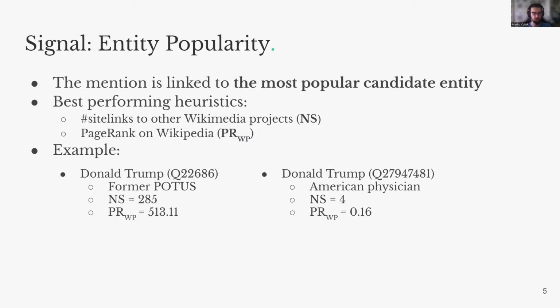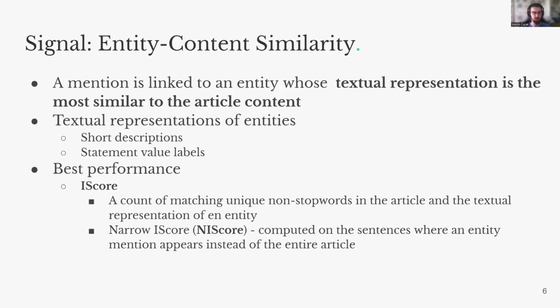The obtained scores for 2 entities named Donald Trump are shown below. Clearly, the former American president is more popular than the physician and has a higher number of site links and PageRank. Let's now move to the second signal, entity-content similarity.